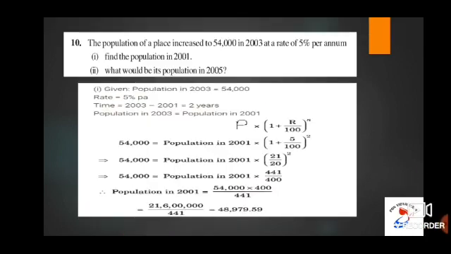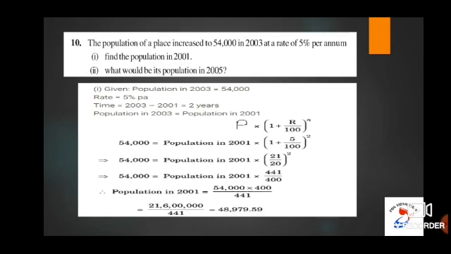So, now it is sum number 10 of Exercise 8.3. The population of a place increased to 54,000 in 2003 at a rate of 5% per annum. Subdivision 1. Find the population in 2001. Subdivision 2. What would be its population in 2005?